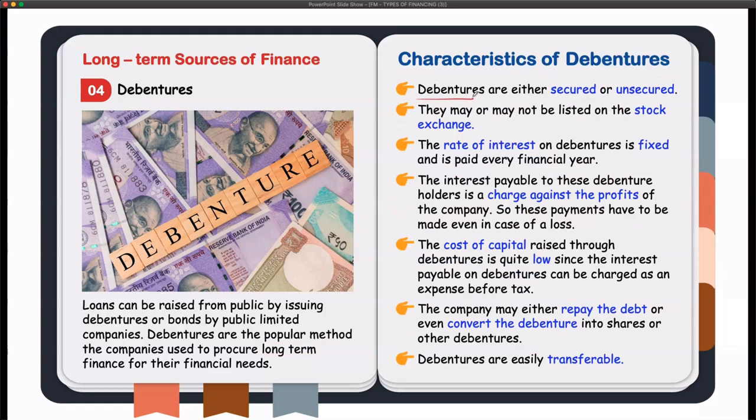There are some more characteristics. Debentures can be issued either as secured debentures or unsecured debentures. Secured debenture means some asset will be charged as security for the debenture, and unsecured means it is clean. Debentures can also be listed on a stock exchange, or they can be raised without listing. That's why we say it may or may not be listed on the stock exchange.